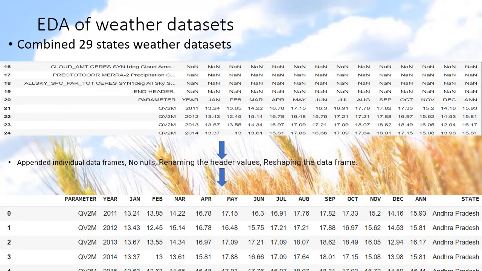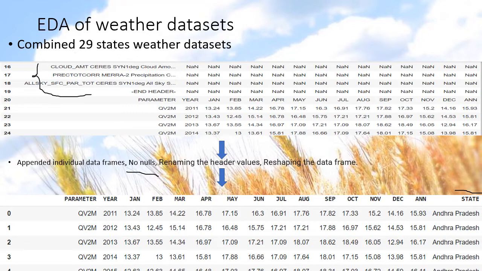And I dropped all these rows and retrieved important information from these rows, such as the state at which this information is collected, or the year at which the information is collected, and I created a new column, and collected the information from these rows and added that to those column values. And after dropping these unwanted rows, I checked for the null values, and there are no nulls in this data frame. I visualized these row data using rel plot,